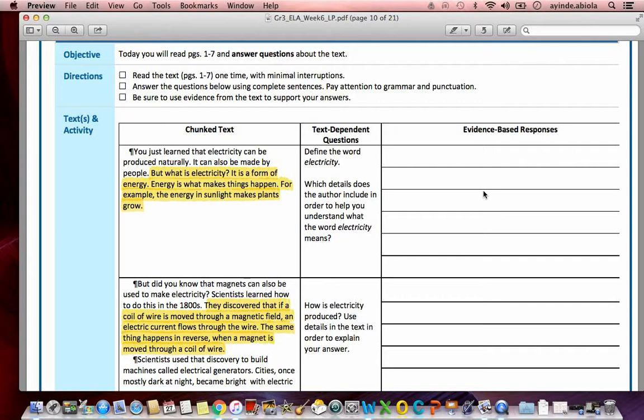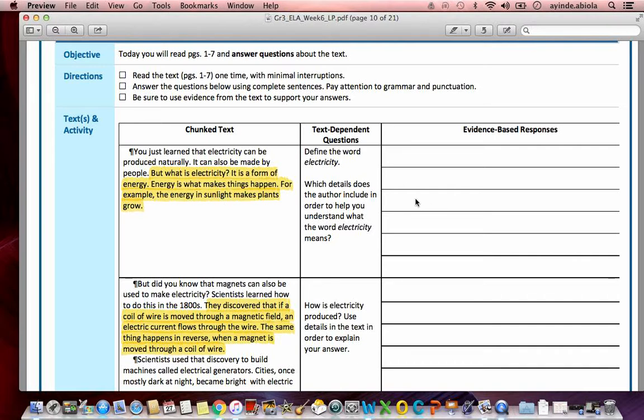Right, so electricity is a form of energy. Let's look at the next part of the question now. Which details does the author include in order to help you understand what the word electricity means? So is there an example here that the author gave us that helps us to understand what electricity means or what it does?